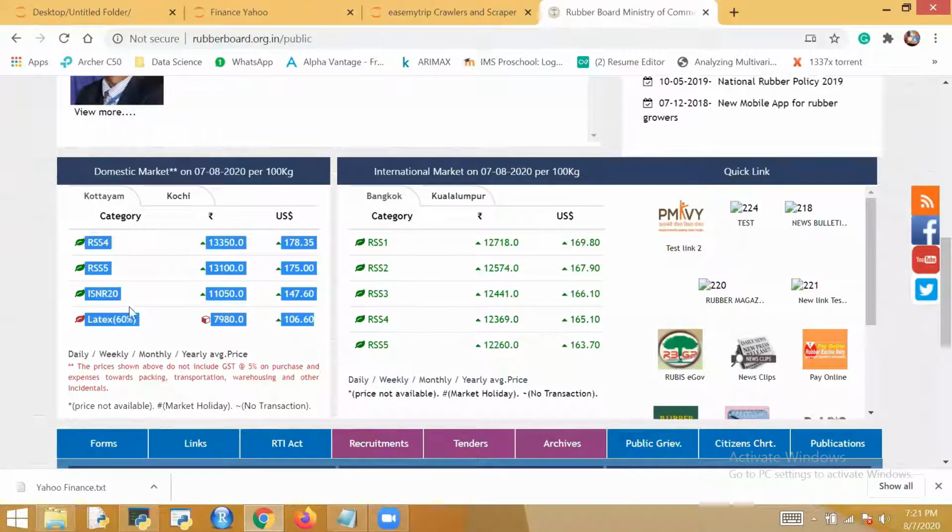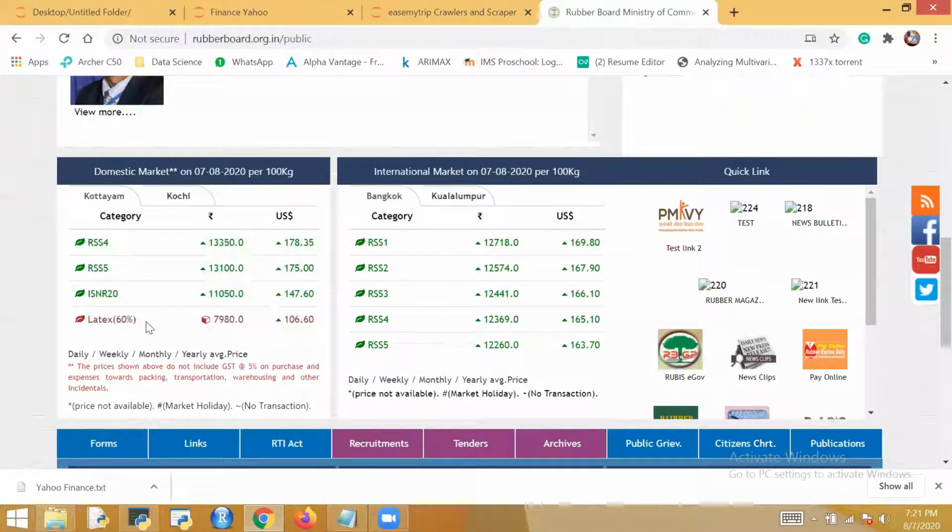These are the different grades of rubber. Latex is 60%, some rubber grade is there, ISNR 20, this is the type of grading in everything. If you buy coal also, there are multiple grades, A grade coal, B grade coal.